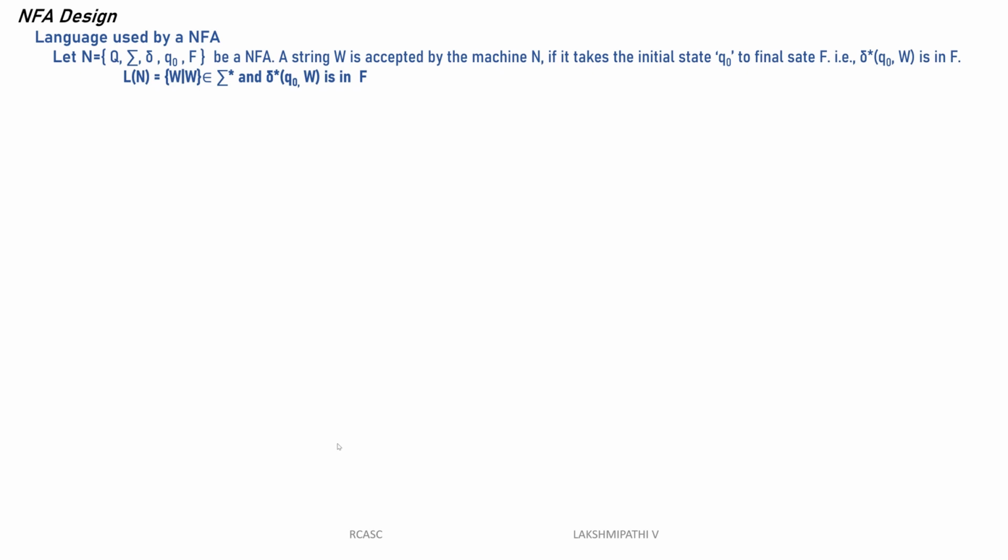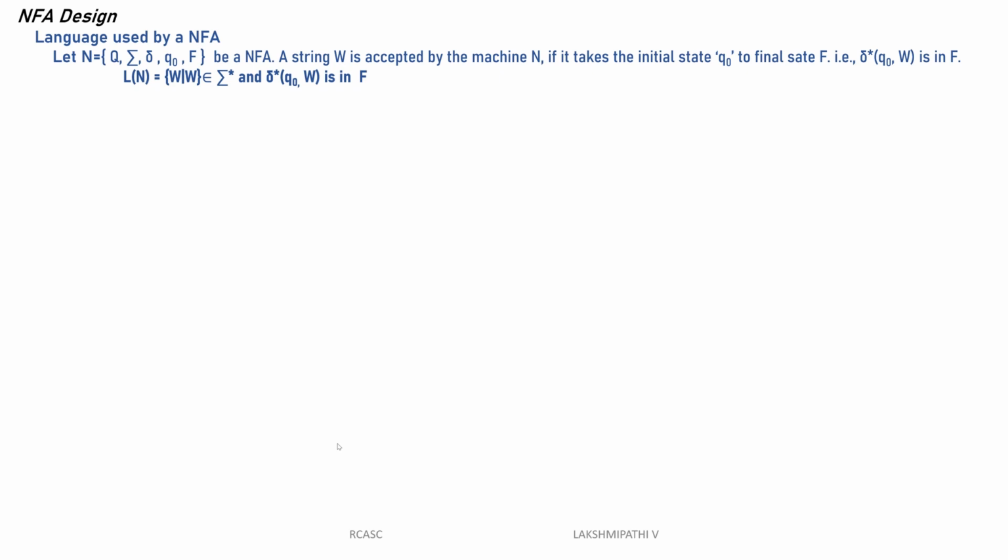Here is the language accepted by the NFA. Let N be the NFA. The NFA is called a 5-tuple: Q, sigma, delta, Q naught, and F. Once we take the 5-tuple as an NFA, consider W as a string. The string is accepted by the machine N, where N, the capital N, represents the NFA.